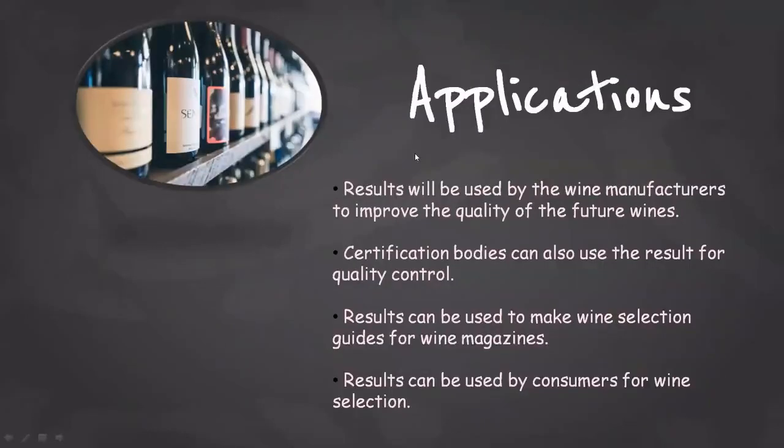So here come the applications, meaning in which area this product is useful. These results will be used by wine manufacturing companies to improve the quality of future wines. Certification bodies can also use the results for quality control. Results can be used to make wine selection guides for wine magazines, and the results can be used by consumers for wine selection.